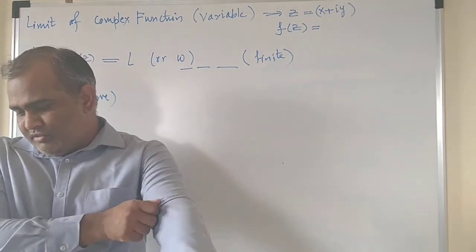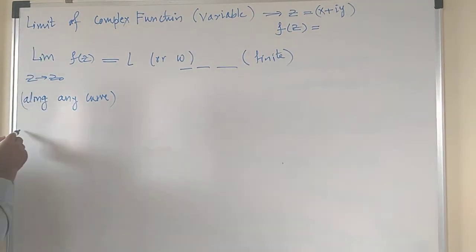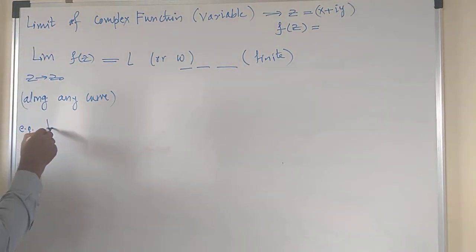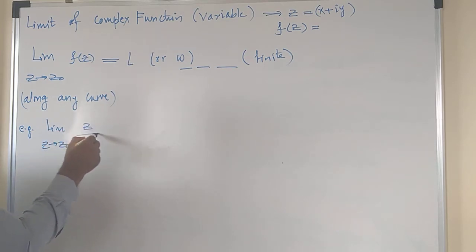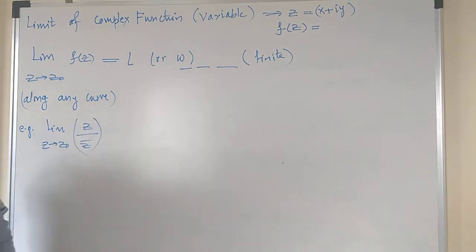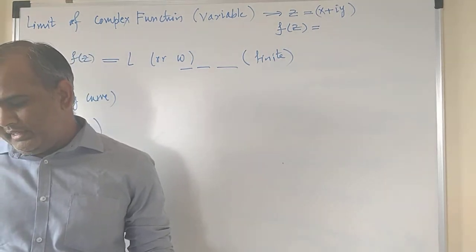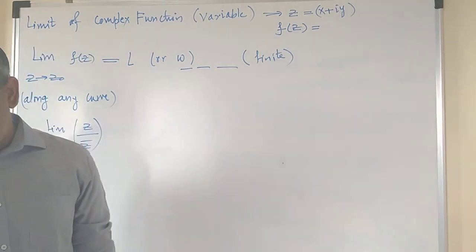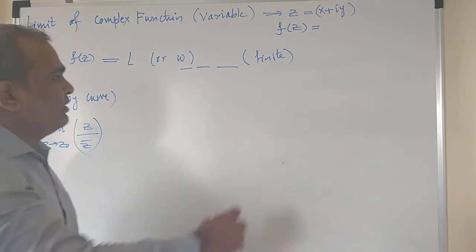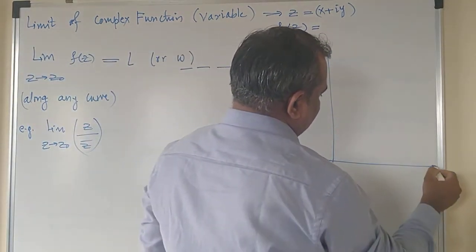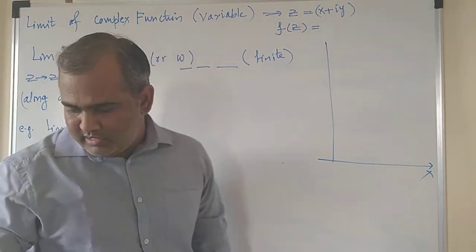And to check this, let us take an example. The limit of the function as z tends to z naught of z by z bar, whether its limit exists or not, and we have to check along any curve. What kind of curves can we choose here? We can choose two kinds of curves, along the x-axis and along the y-axis. So let us say this is our x-axis and this is our y-axis.